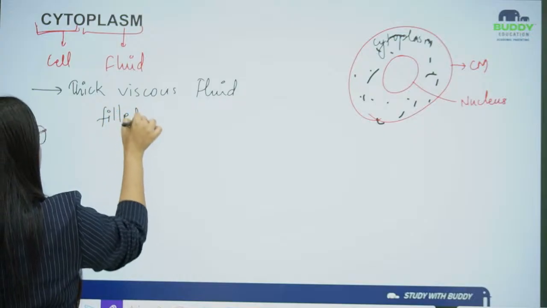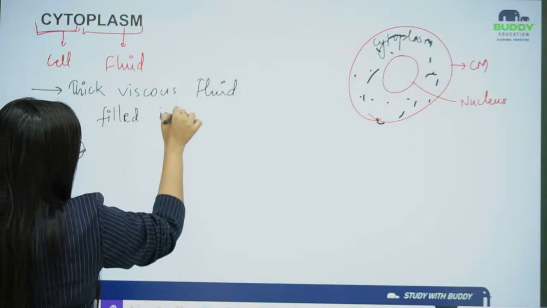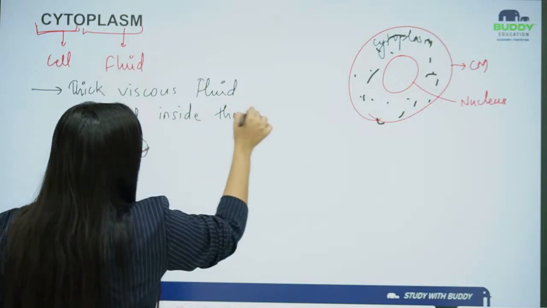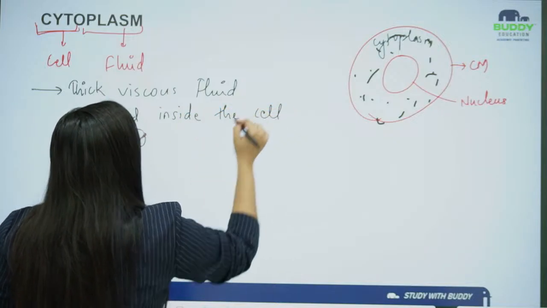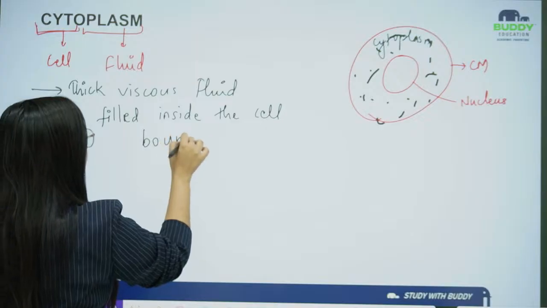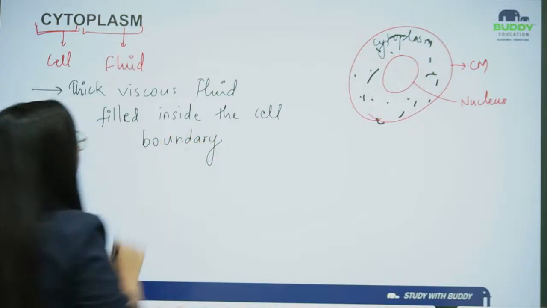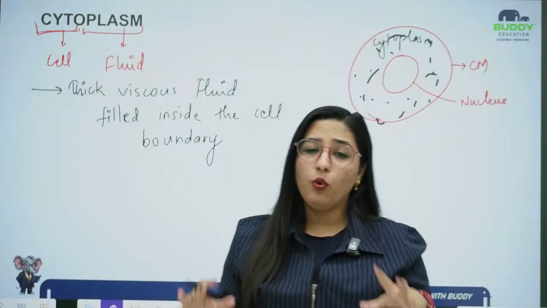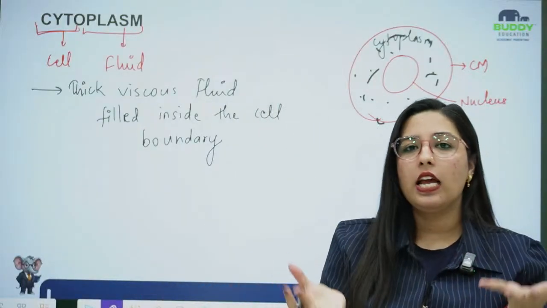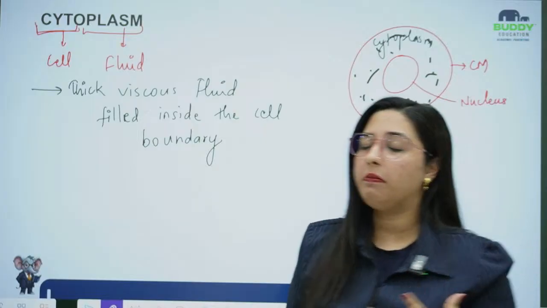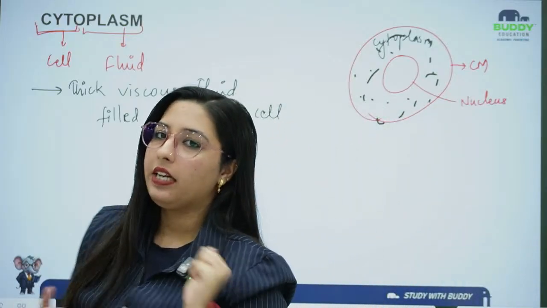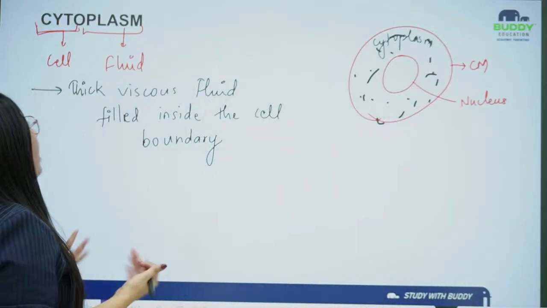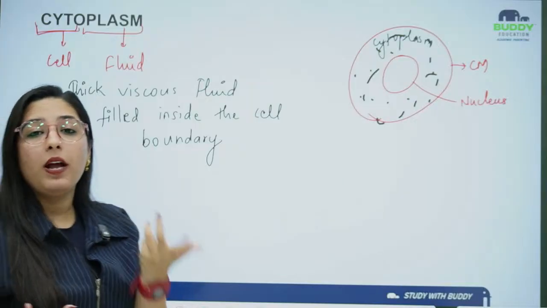Filled inside the boundary, inside the cell boundary. Let's put it this way: cytoplasm is a thick viscous fluid which is filled inside the cell boundary, and that cell boundary can be the plasma membrane. Now moving forward, why is the cytoplasm important?